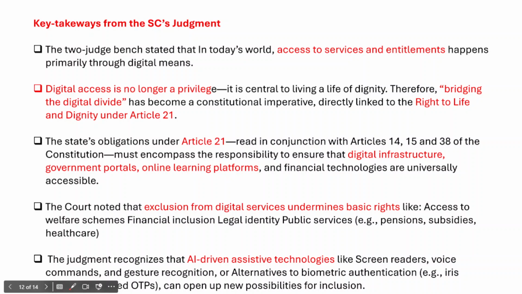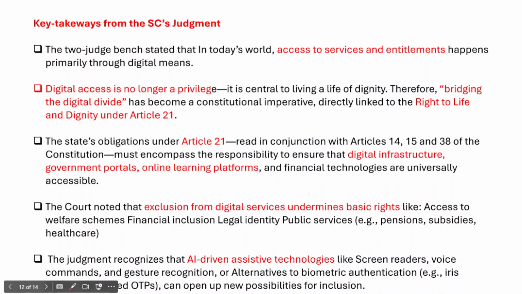And that's why the Supreme Court, in order to protect the rights of the people, made digital access a part of the fundamental right under Article 21 of the Indian Constitution, right? So if the center, the government or the state, has not made appropriate policies and frameworks to ensure access to digital services by persons with benchmark disabilities, it could amount to violation of the fundamental right by the state as well. So therefore they could approach either the Supreme Court or the High Court. So this is a two-judge bench.